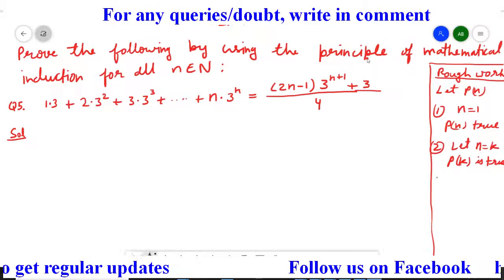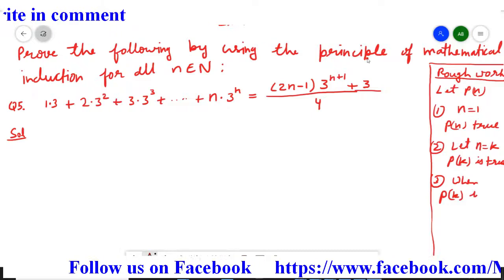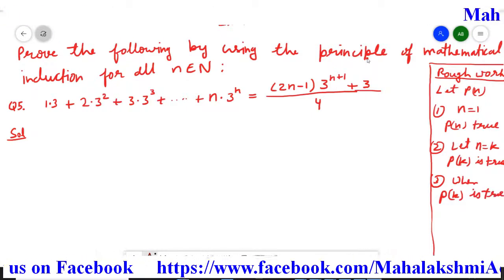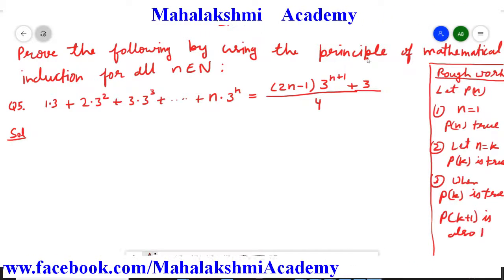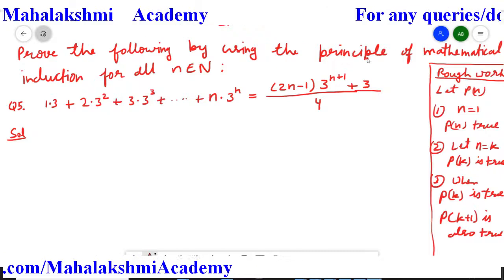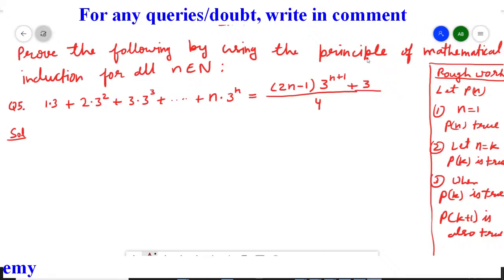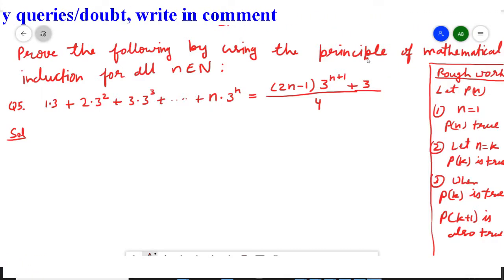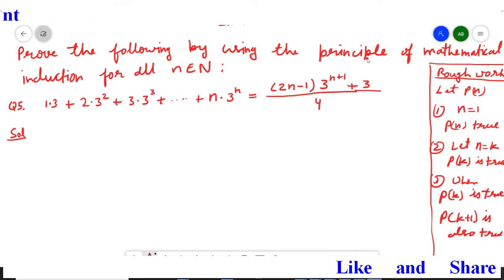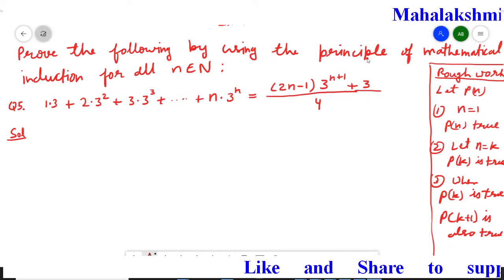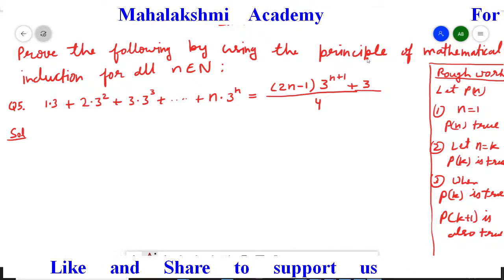This is our assumption. And the third statement is, when Pk is true, in that situation Pk plus 1 is also true. So this we have to prove in the third step. If you are able to prove these 3 step conditions, then we can say that this given statement is true for all natural numbers. So by keeping these 3 steps in our mind, we are going to start this question. So what is the first step? We have to assume this mathematical statement as Pn.